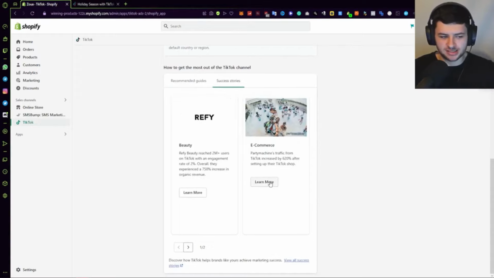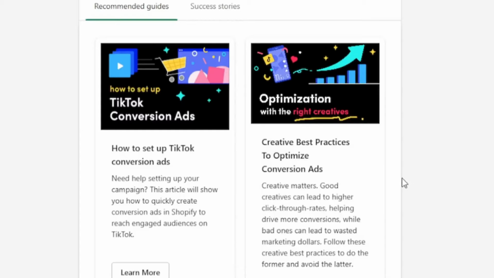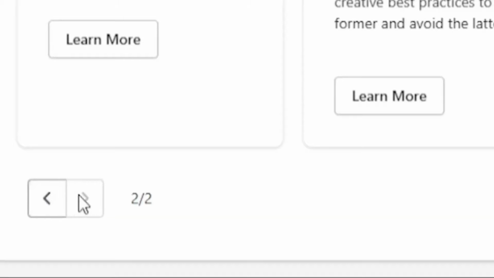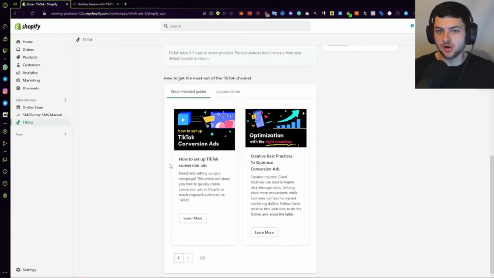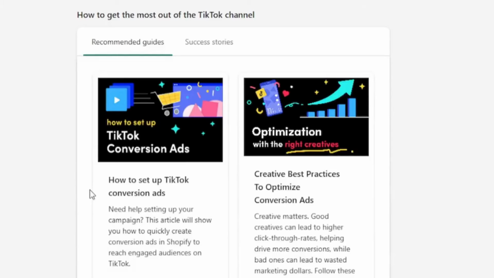So we can have a look at some success stories from e-commerce and also from this beauty store, for an example, and it shows the kind of traffic which some of these biggest brands have actually got from advertising on TikTok. So if you're just generally interested in business stuff, that's just generally going to be a good read, right? And there's also some additional guides if we press this arrow here to the right, and we have how to set up conversion ads, and also the creative best practices to optimize those creative conversion ads. Okay, so really great